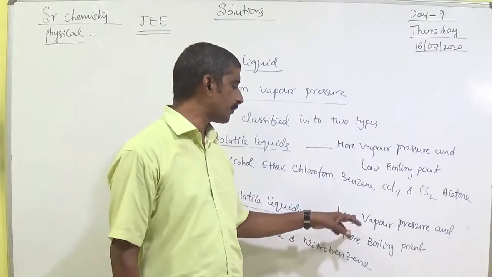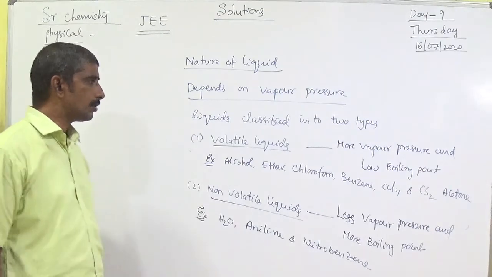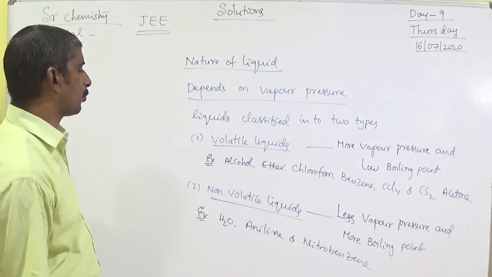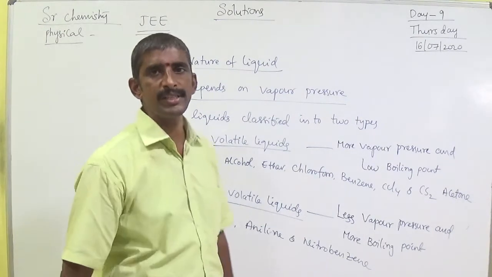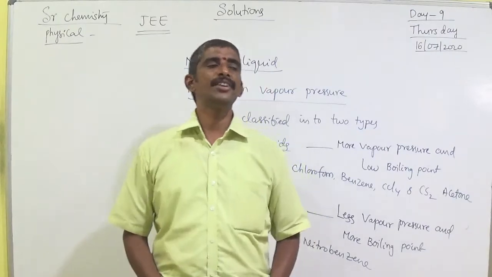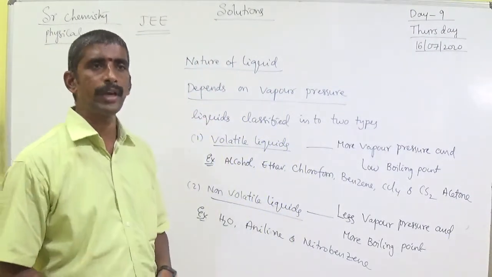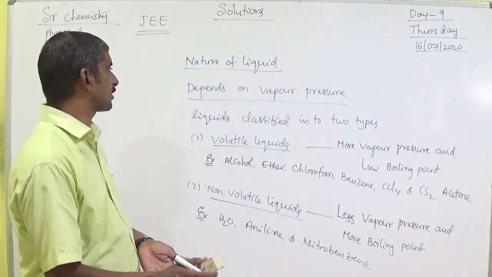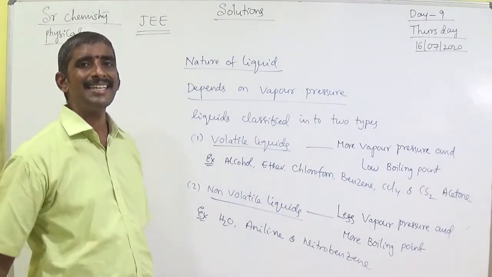Non-volatile liquids have less vapor pressure and a high boiling point: water, aniline and nitrobenzene. So these depend on the nature of liquids.